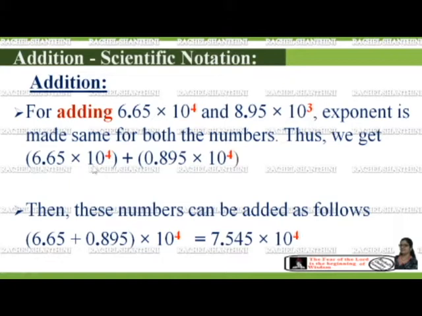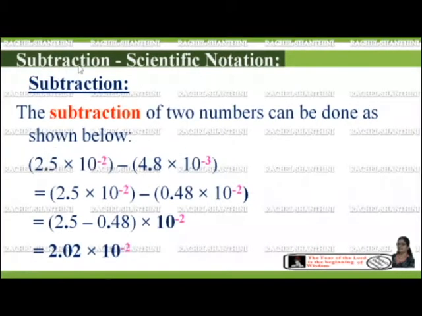So 6.65 into 10 to the power of 4 plus, when we move one decimal to the left hand side, automatically we have to add one number to the exponent. So we can write 0.895 into 10 to the power of 4. Now we can take this 10 to the power of 4 as a common one and add these two decimals. Then we will get 7.545 into 10 to the power of 4.